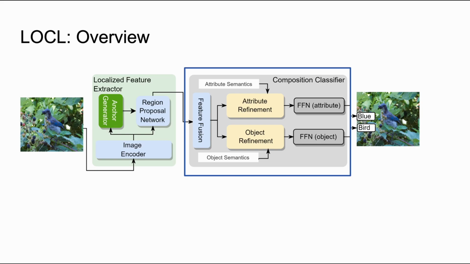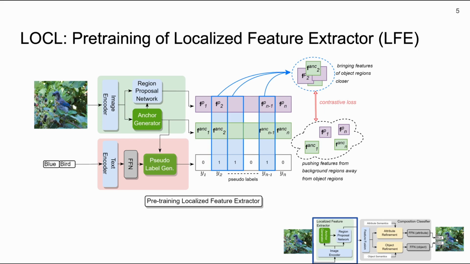Now we will describe the first training step for our localized feature extractor. The localized feature extractor is composed of an image encoder and a proposal generation framework with the region proposal network and an anchor generator. From the encoded image features, region proposals are generated by the region proposal network and anchor proposals are generated by the anchor generator.